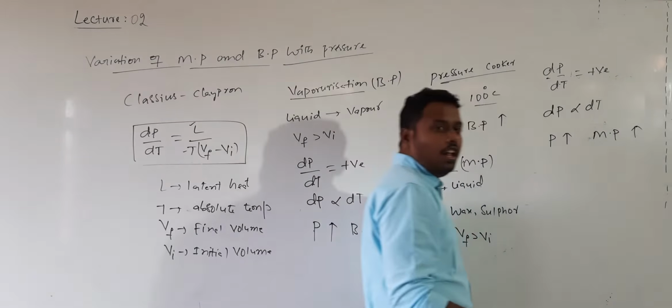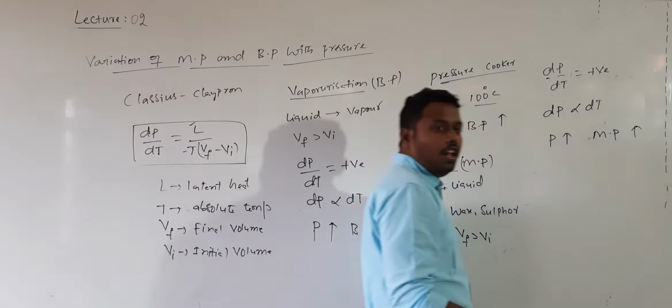Here we come to know one more important point related to ice. In the case of ice, with increasing pressure, what happens? The melting point value will decrease. So I will take one more example. Till now, is everything clear? Clapeyron's equation: how does the boiling point value change with the pressure? How does the melting point value change with the pressure?